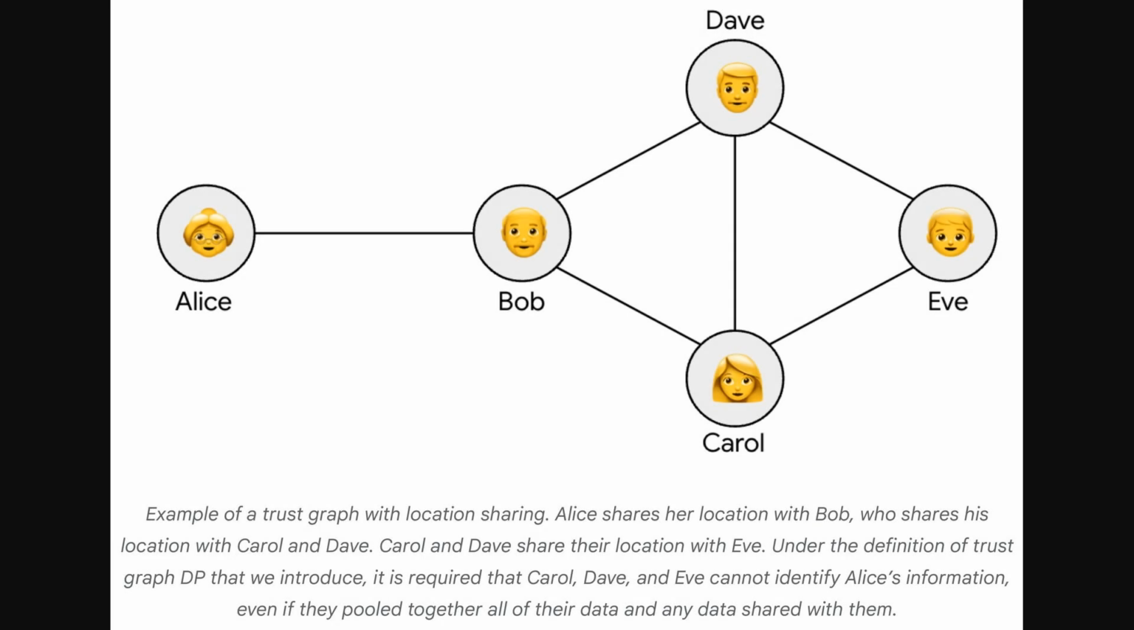Now, this next figure provides a more concrete example of a trust graph in action, specifically for location sharing. We see Alice shares her location with Bob. Bob, in turn, shares his with Carol and Dave. And then Carol and Dave both share their location data with Eve. The key idea here, under trust graph differential privacy, is that even if Carol, Dave, and Eve combine all the information they have, they still should not be able to figure out Alice's specific location data, because Alice only directly trusts Bob. This really illustrates the nuanced privacy control.